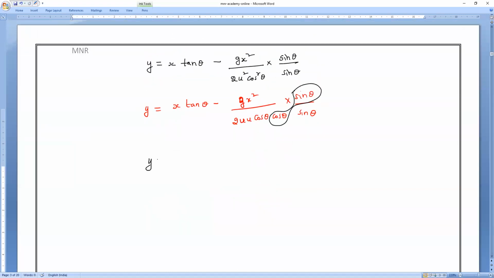Yes, very good. So y is equal to, see, this much simplified. Directly I can say, but I am not saying because you should understand. So g square sin by cos becomes tan theta, divided by the remaining things. Check it, everybody: 2u square sin theta cos theta. So we all know u square, 2 sin theta cos theta. I will put u square only here.